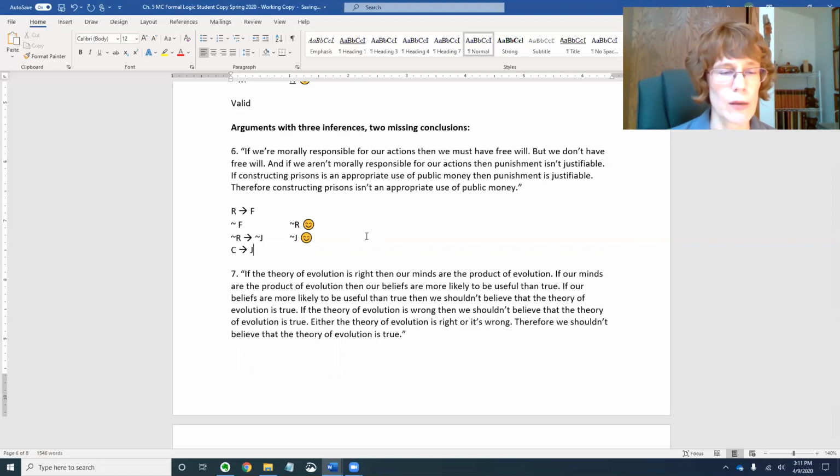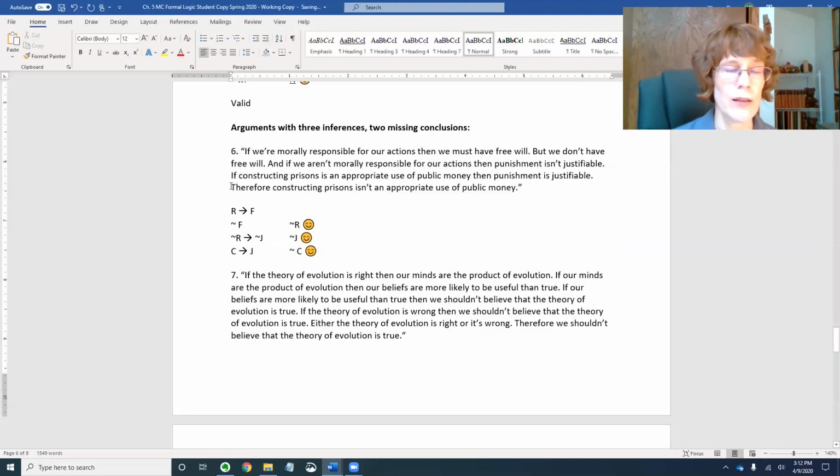Okay, can we conclude something? Well, we have if C, then J, but not J, so not C. If front, then back, therefore opposite front, that's valid. And behold, therefore, we are now at the conclusion, constructing prisons isn't an appropriate use of public money, that just is not C, because we let C be, it is an appropriate use of public money.